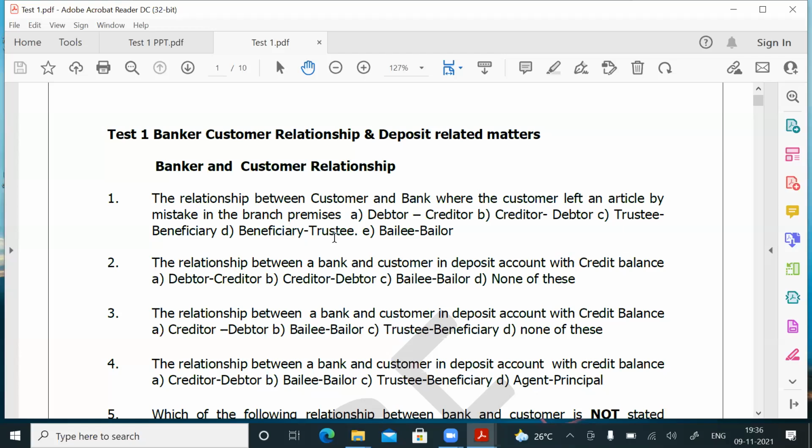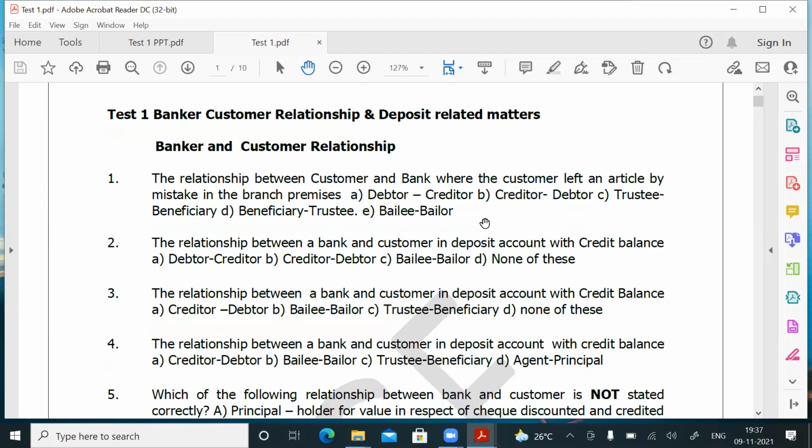Beneficiary, trustee is there. Suppose in this question, banker and customer had appeared, then it should have been trustee and beneficiary. But here, customer and bank has been mentioned. So the customer is called the beneficiary and the bank is called the trustee. So for question number 1, the answer is D. Again, I am repeating, for question number 1, the answer is D.